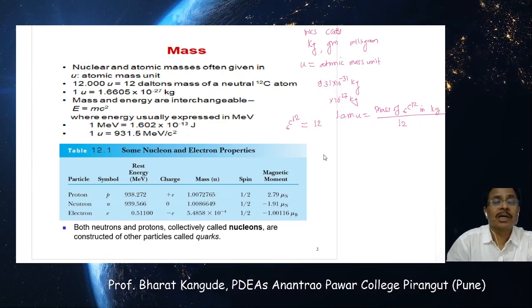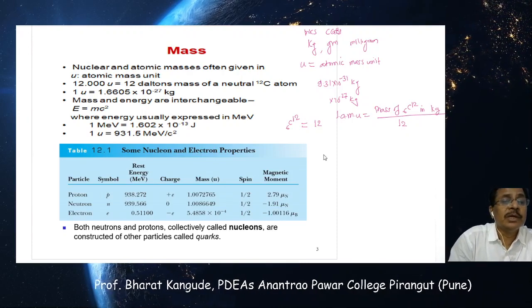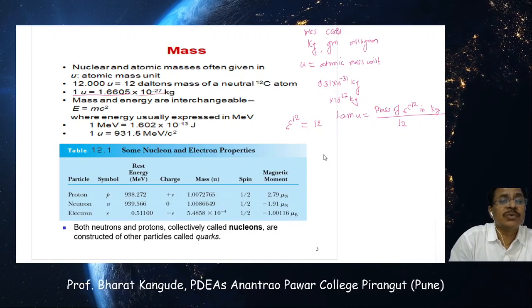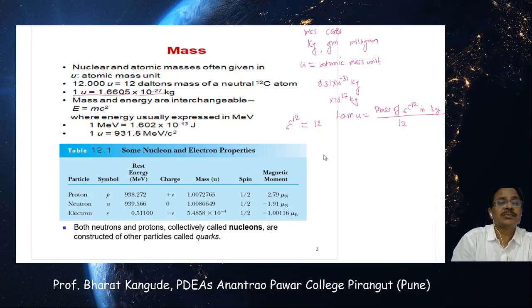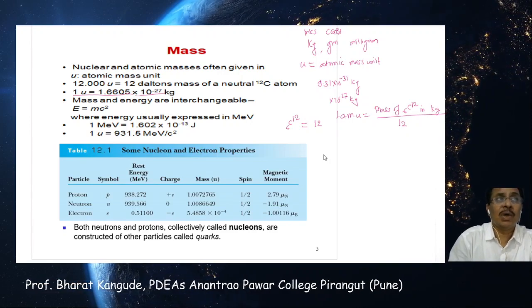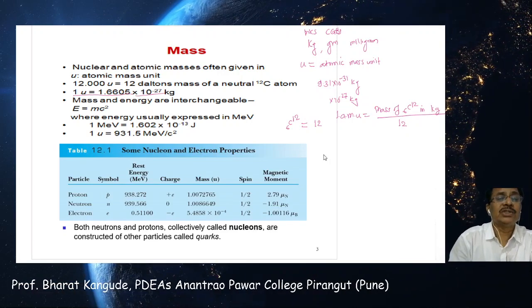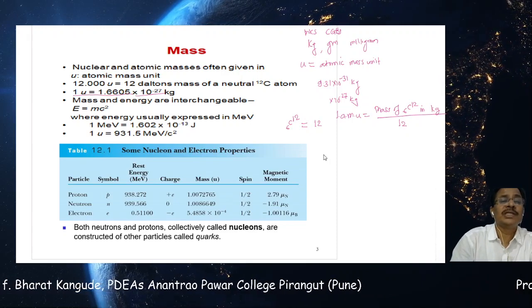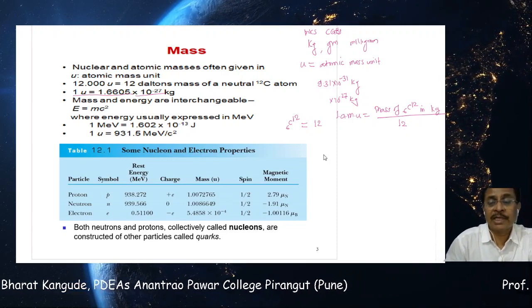Whatever number comes out, that is 1 atomic mass unit, and calculated this way it comes to be 1.6605 into 10 raised to minus 27 kilograms. So 1 atomic mass unit is equal to 1.6605 into 10 raised to minus 27 kilograms. And how has it been calculated?